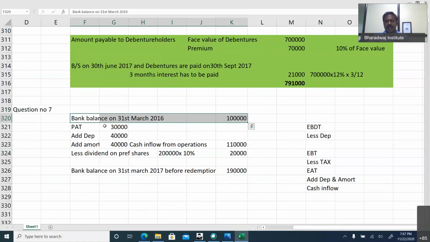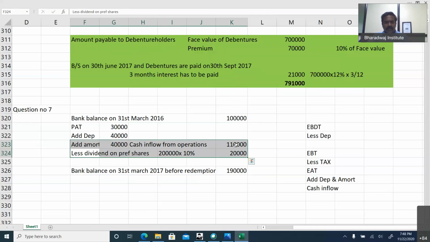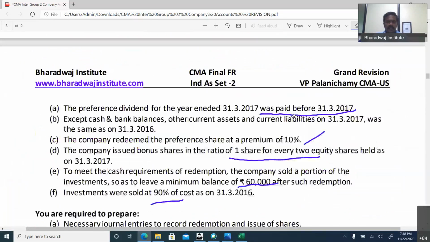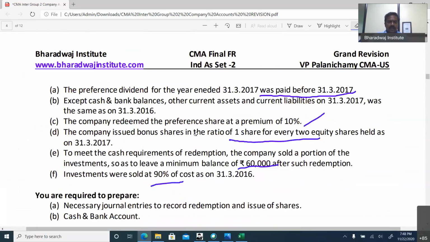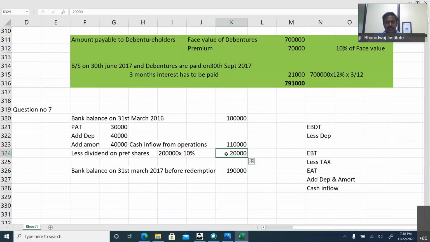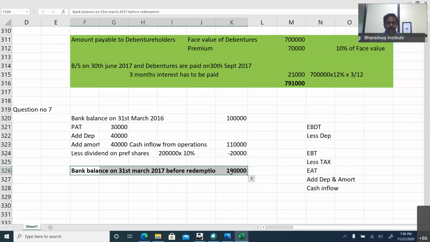Last year balance was 1 lakh. Profit after tax, add depreciation and add amortization. Why? Because they are non-cash items. It will give us cash inflow from operation. We have paid dividend on preference shares. It's given in the problem that dividend was paid. Except cash and bank balance, current assets and current liabilities are the same. So 20,000 dividend on preference shares. So bank balance before redemption would have been 1,90,000.